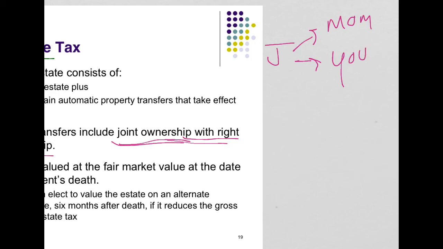And the account says that whoever is alive can get to the money. So if one person dies, the other person has the rights to all the money. If mom passes away, you immediately inherit the account because the bank will immediately recognize you as being the sole owner at that point. So the gift at death of mom in this example happens immediately.